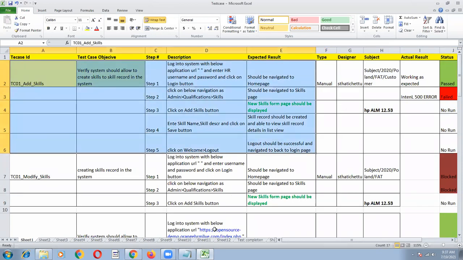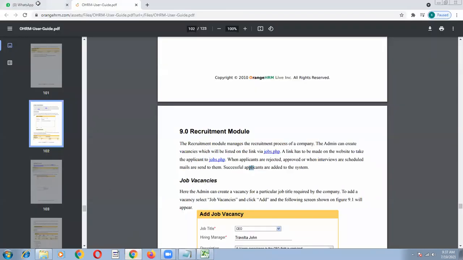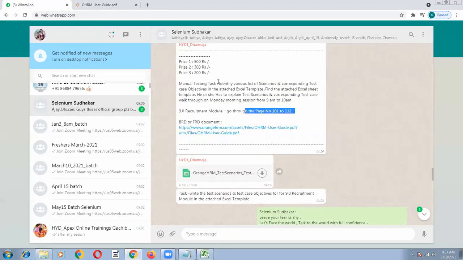Now, what is the task I have given on this topic? Manual: identify the various list of scenarios and corresponding test case objectives in the attached Excel template. What is the module I have given? Recruitment module. So the recruitment module, generally who will use it? HR users. And sometimes the applicants also are able to log into the application.